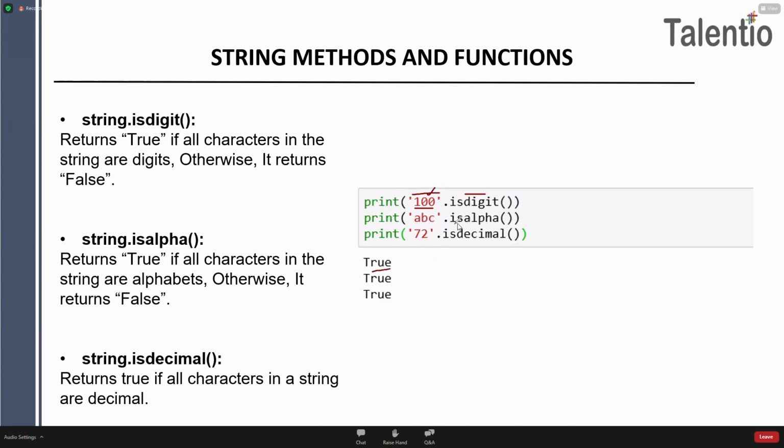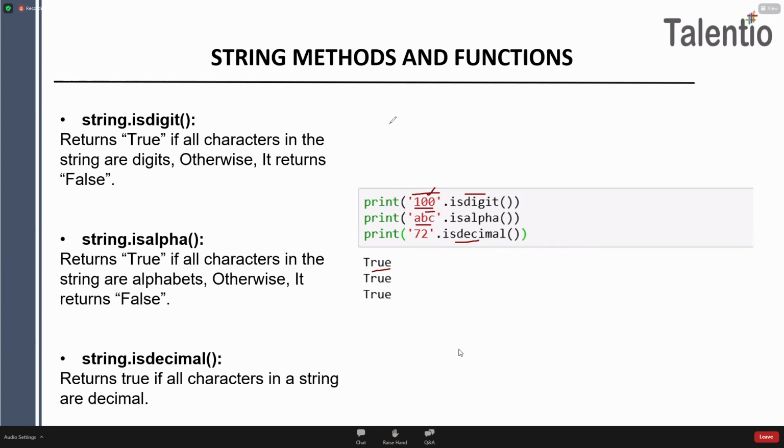Next, isalpha. Here we are checking for alphabets. We are checking whether whatever is present in the single quotes is alphabet or not. It returns true if all characters in the string are alphabets. Otherwise, false. Next, isdecimal. Here we have to check whether the value is decimal or not. It returns true if all characters in a string are decimal. Is that clear for you all, guys?